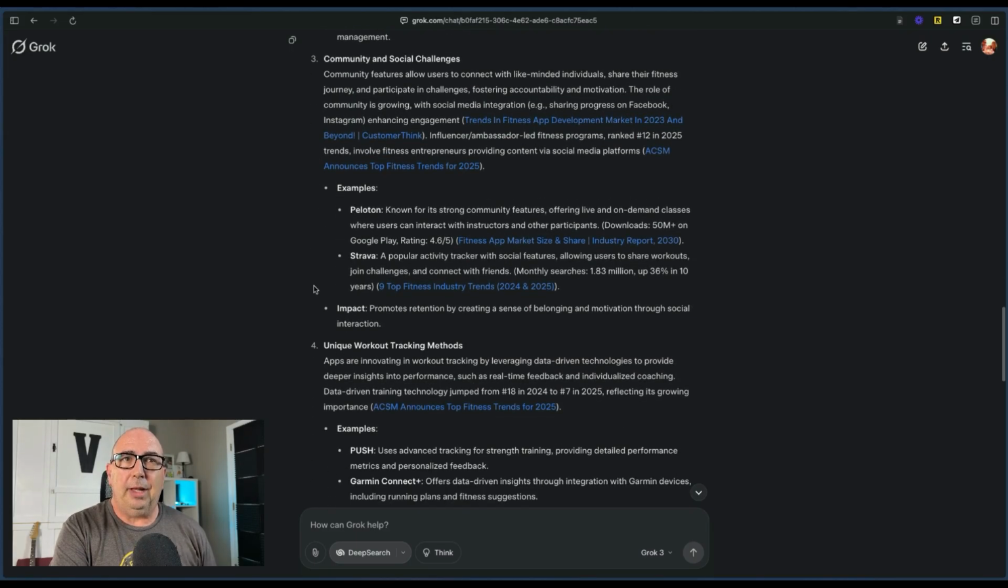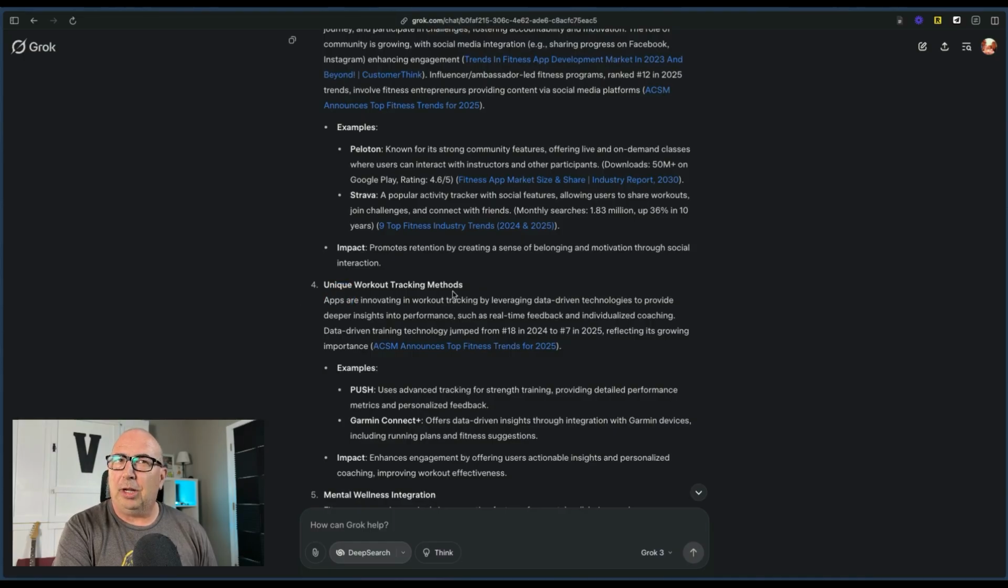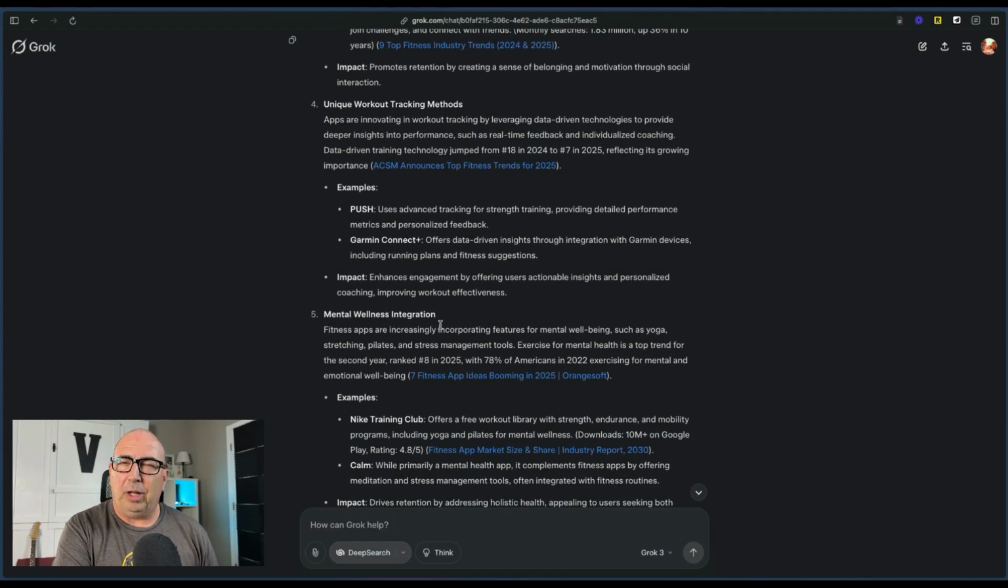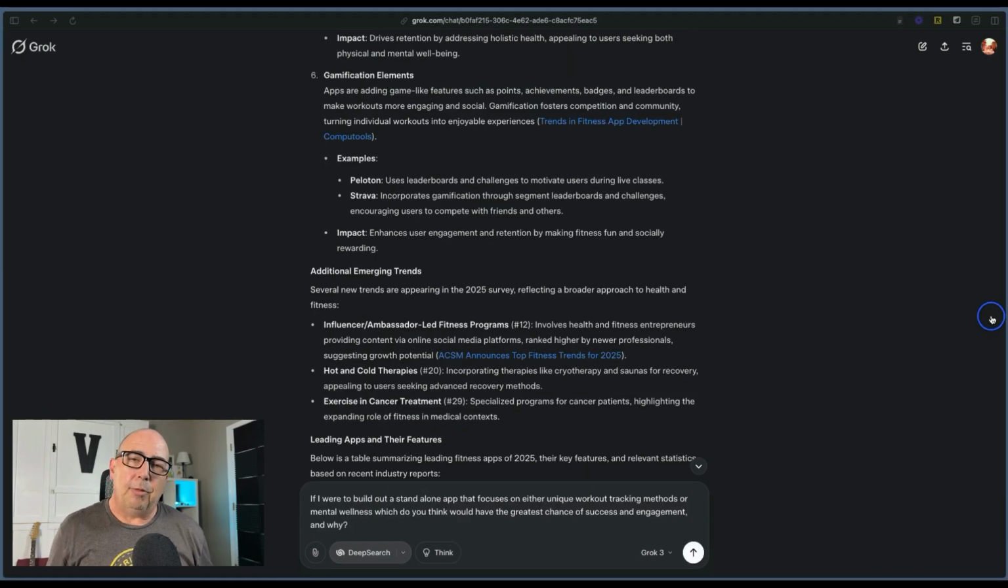So after I cull those out, I come down to a couple of things: unique workout tracking methods and mental wellness. And it doesn't have to be integration, but just mental wellness. And so from there, I would pick out what I want to do. For me today, which happens most of the time, I can't pick between the two. So what do I do next?